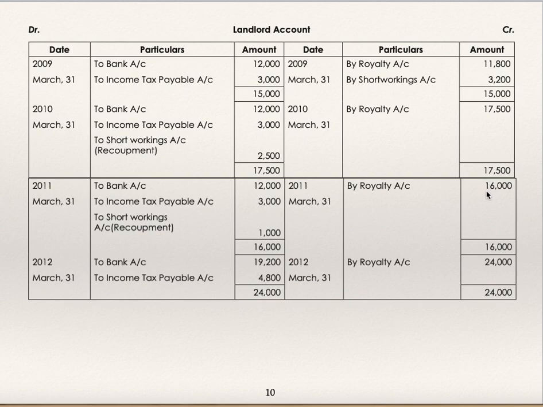Royalty to landlord 16,000. Landlord account debit to bank 12,000. To income tax payable 3,000. To short working 1,000. Landlord account gets closed. Last year, royalty to landlord 24,000. Landlord to bank 19,200. To outstanding income tax 4,800. And profit and loss to royalty 24,000. So this is how you are supposed to prepare ledger accounts. Very important is to prepare the table from the given information.